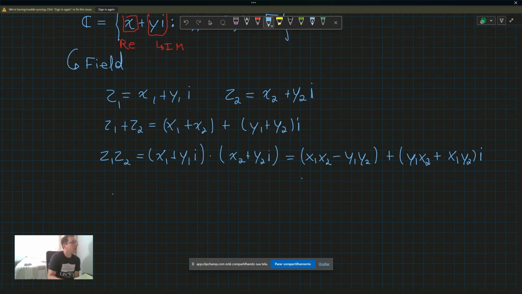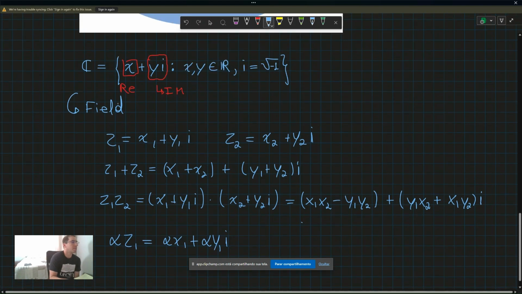If you get a number z1, for example, the one that we defined here, and multiply it by a scalar alpha, we obtain alpha x1 plus alpha y1 i. And this is still a complex number. So it is defined under scalar multiplication, and therefore under the sum and the scalar multiplication. That makes the complex number set also a vector space.